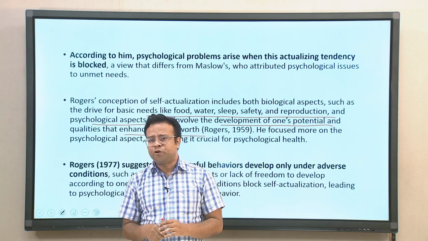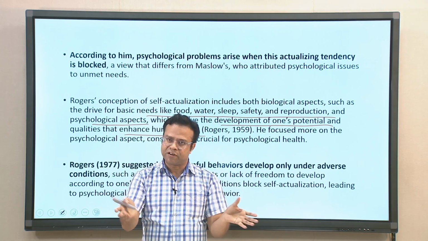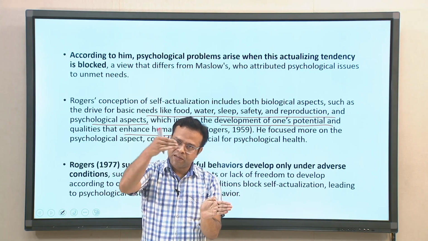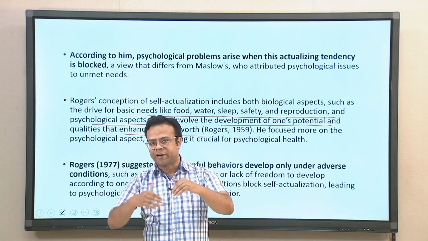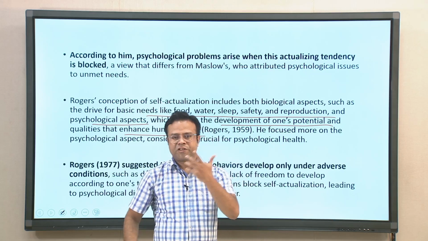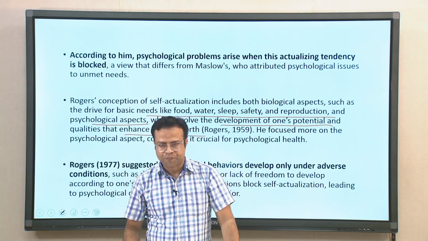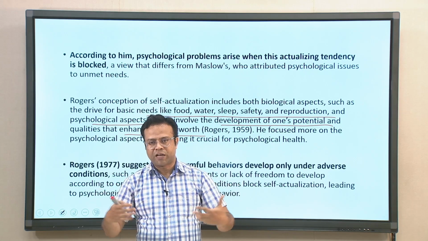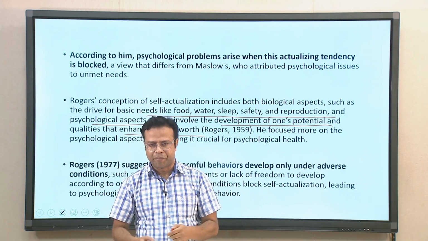Rogers suggests that harmful behaviors develop only under adverse conditions. When the environment is very adverse and the person is not able to express his self actualizing tendency, then in those cases harmful and negative behaviors are likely to be expressed by human beings, such as in a difficult environment or lack of freedom to develop according to one's true nature. So, these conditions could block self actualization, leading to psychological distress, antisocial behaviors and other problematic behaviors.